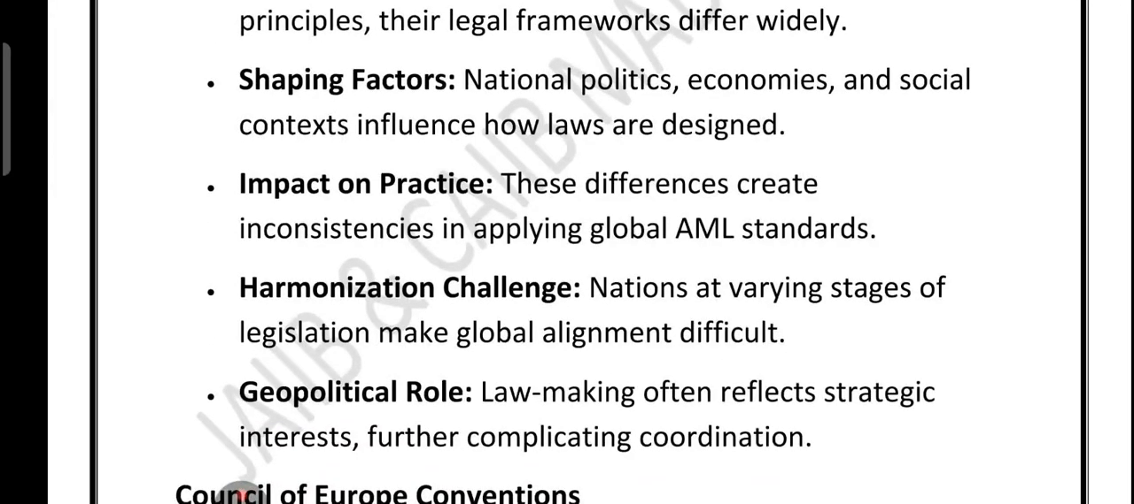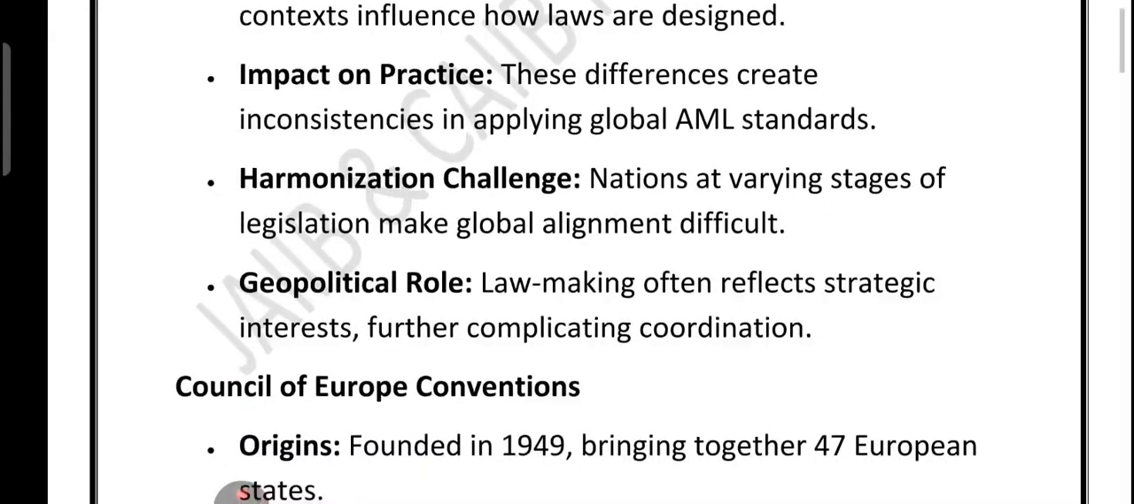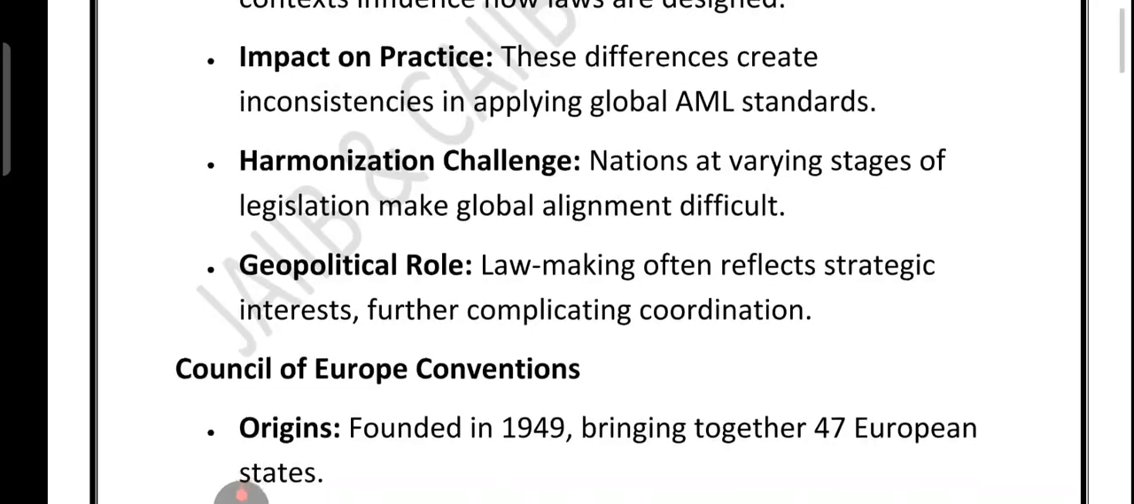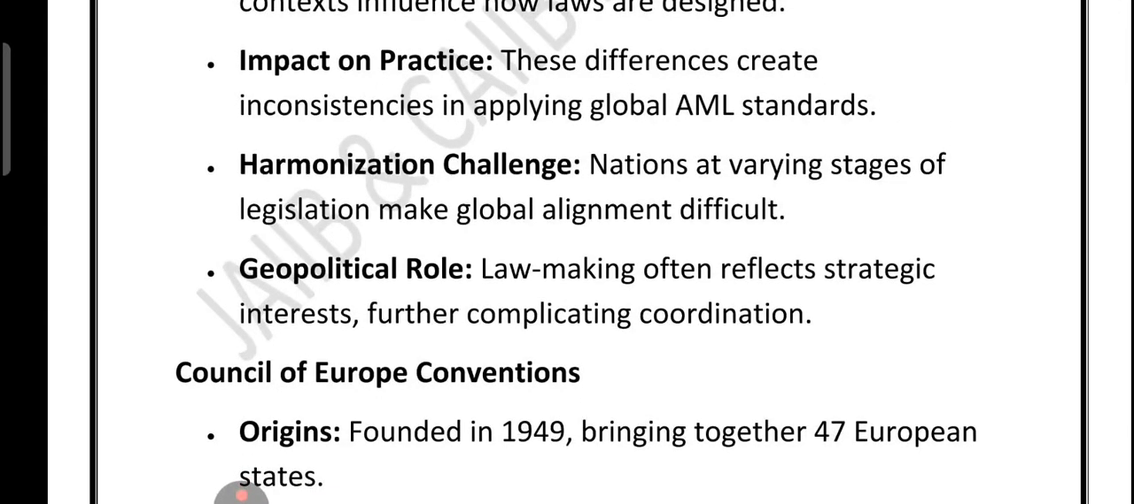On top of that, geopolitics. You know what is the meaning of geopolitics? It means countries protecting their own strategic interest. It adds another layer of complexity. Every country admits that yes, money laundering is a big problem, but the way each country makes and applies these laws is very different, right?